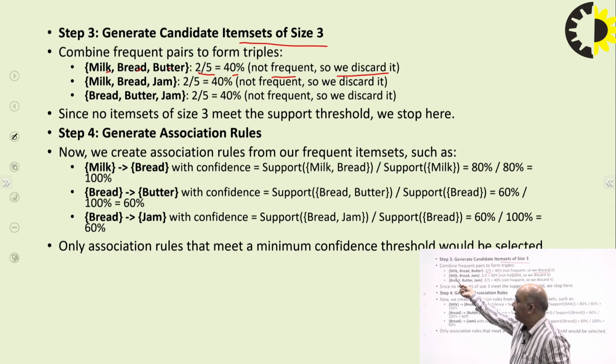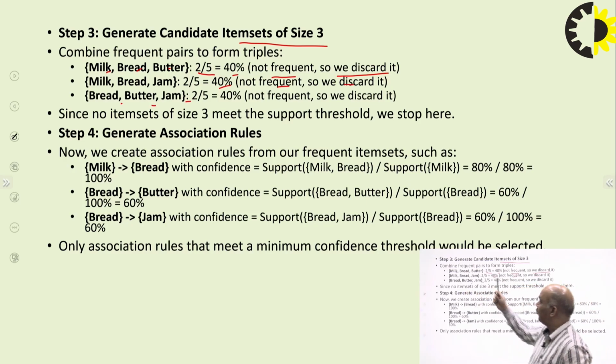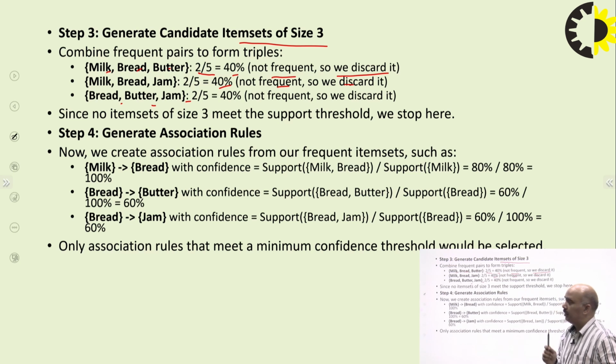Another combination, milk, bread, jam: 2 out of 5, 40%, not frequent, so we discard. Bread, butter, jam: 2 out of 5, 40%, discarded. Since no item sets of size 3 met the support threshold value, we stop here. We will not go further.